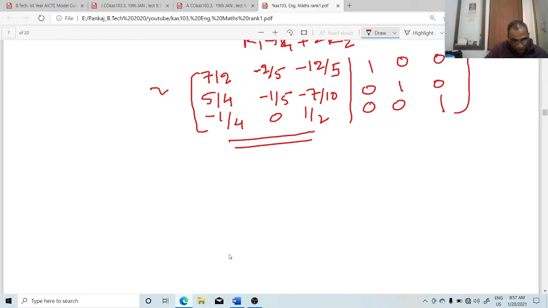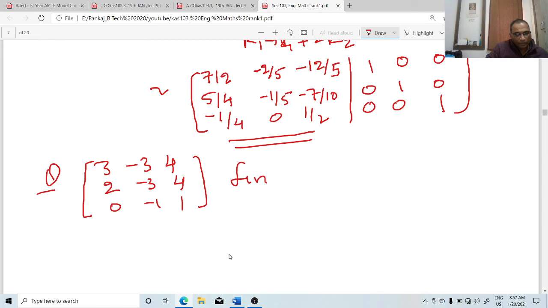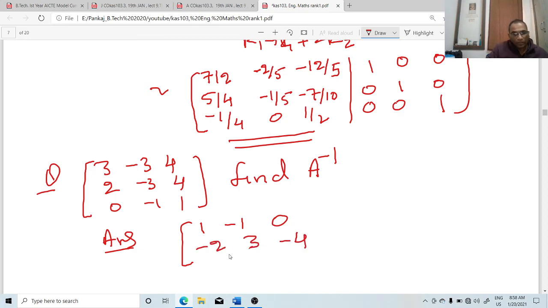Right? I am giving one question, you just check the answer of this one. The matrix is 3 -3 4, 2 -3 4, 0 -1 1. Find A inverse. Just practice these questions. The answer should be, check it, I think the answer should be this one: 1 -1 0, -2 3 -4, and -2 3 -3 is the answer. Now check the answer, okay, and solve it and then tell me.